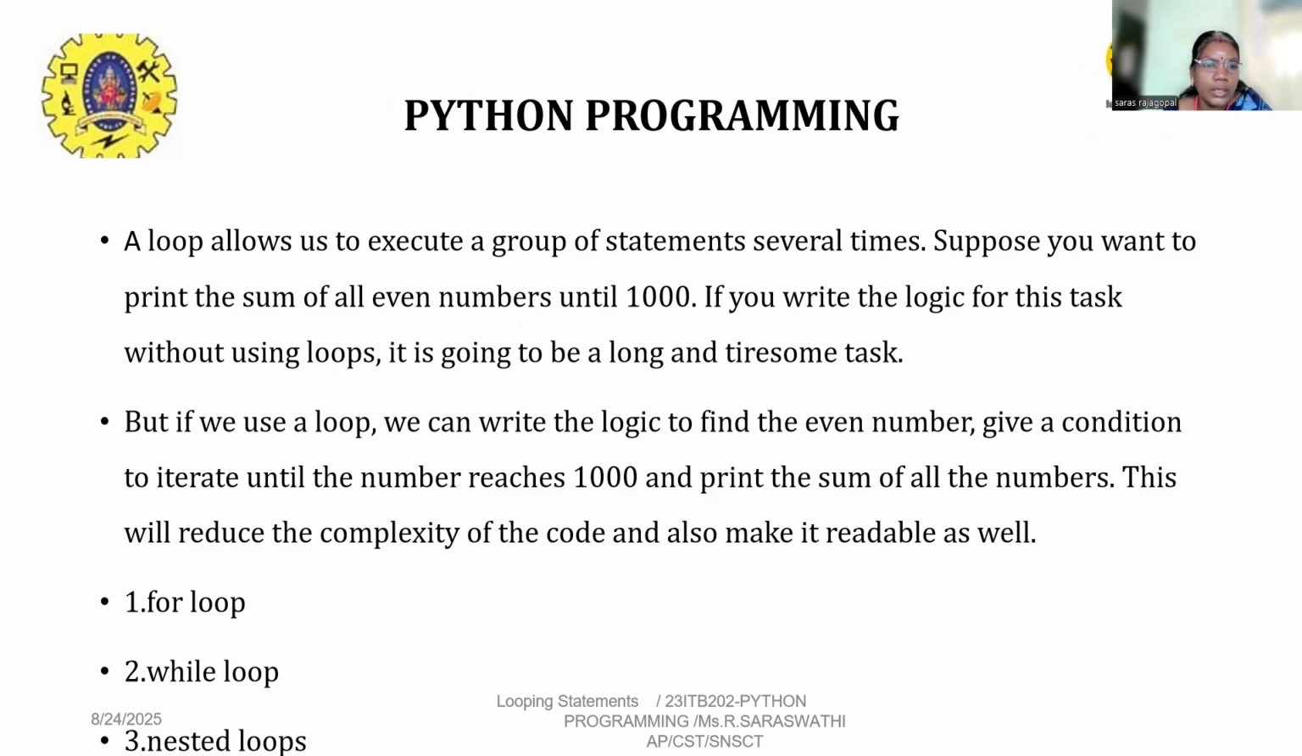Suppose you want to print the sum of all the even numbers until 1000. If you write the logic for this task without using a loop, it is going to be a long and tiresome task. But if we use a loop, we can write the logic to find the even numbers with a condition to iterate until the number reaches 1000 and print the sum of all the numbers. It will reduce the complexity of the code and also make it readable. There are different types of looping statements: for loop, while loop, and nested loop.